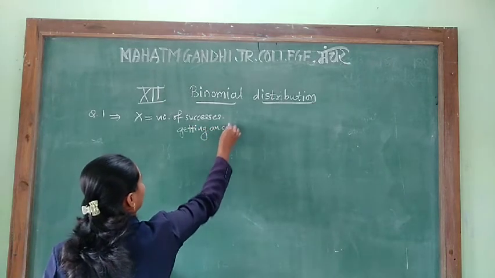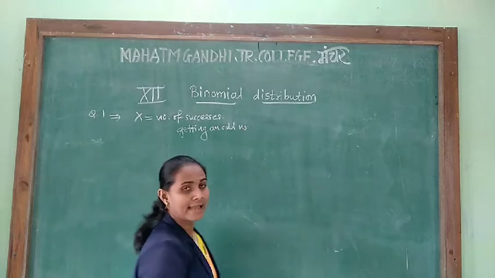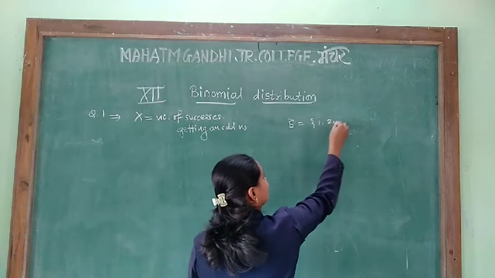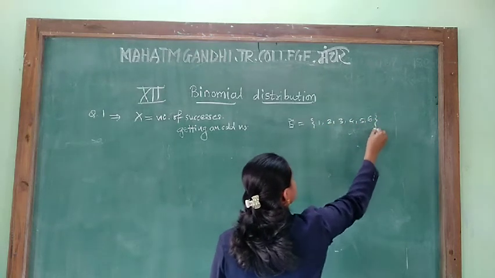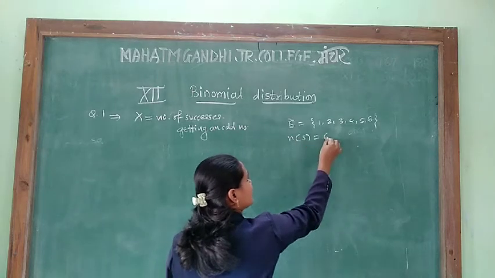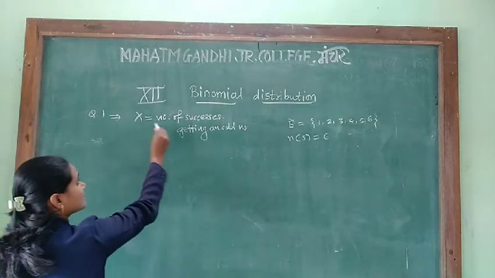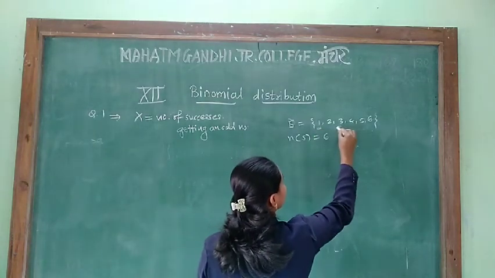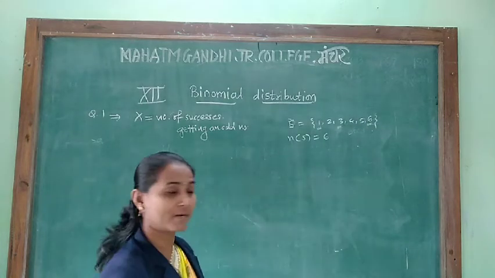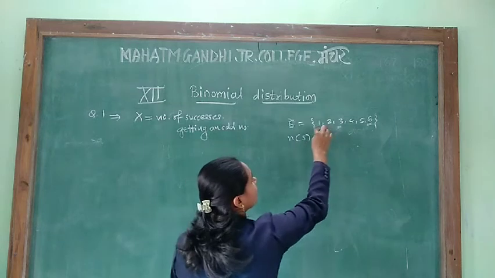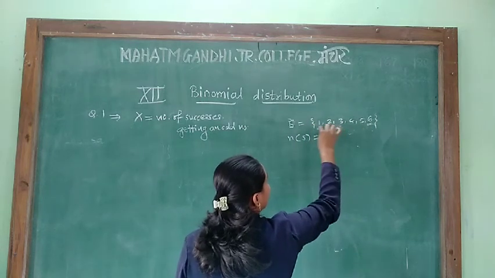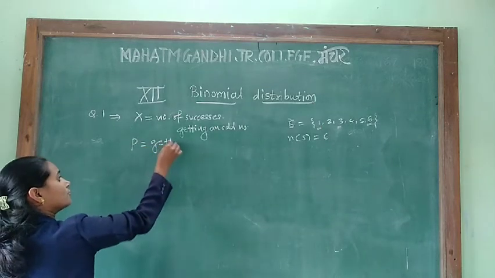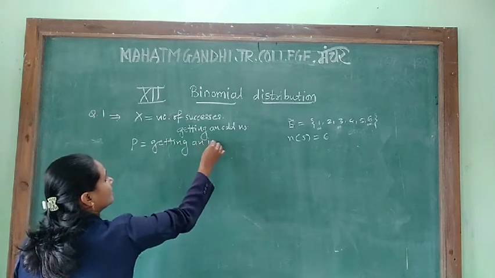Getting an odd number. If you throw a die, then we get S equal to 1, 2, 3, 4, 5 and 6. Then n of S is equal to 6, and this is the experiment, that is, the number of successes when we get an odd number. When we get an odd number, 1, 3, 5, that is 3 times we get an odd number. That means the probability is n of S, that is the number 1, 2, 3, which is 3 divided by 6. We have to find the probability of getting an odd number.